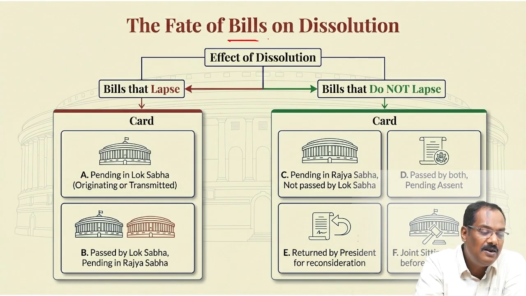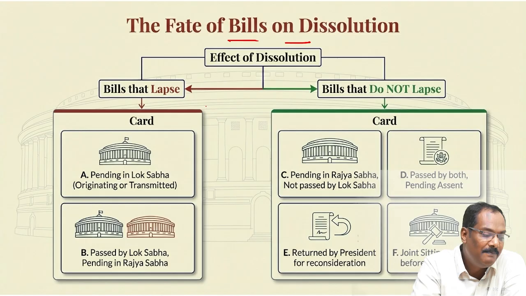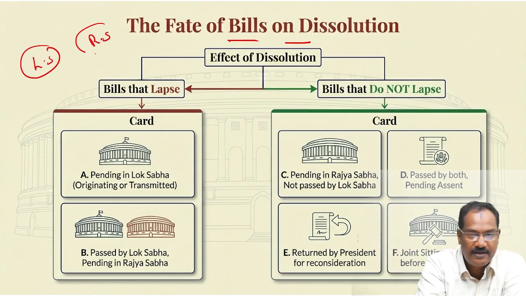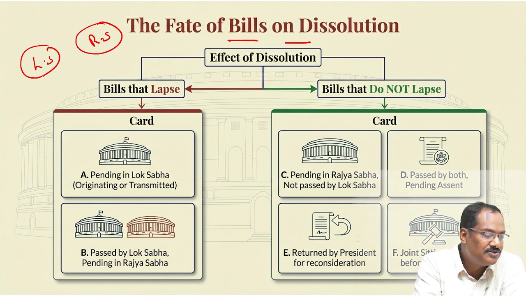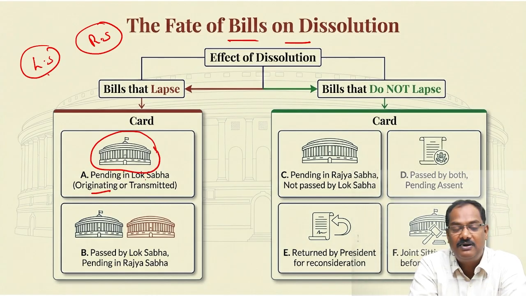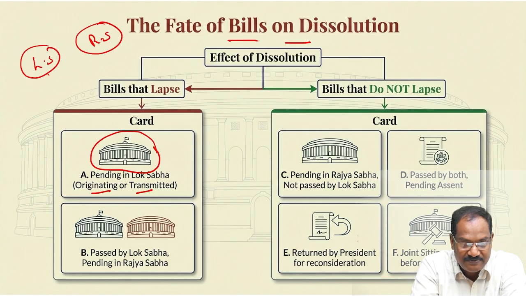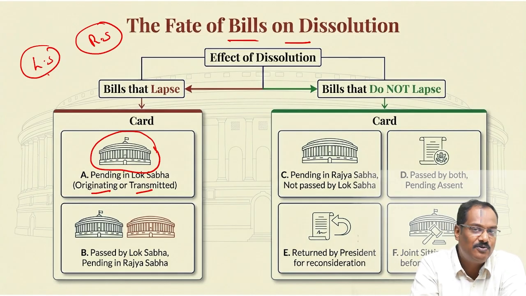Okay, so fate of a bill on dissolution. This is one frequently asked question. When a bill is introduced, it can be introduced in the Lok Sabha or in Rajya Sabha. Bill means a proposal which they want to make a law. Now, in what cases will the bill lapse? All pending bills in Lok Sabha, either originating from Lok Sabha or passed by Rajya Sabha and pending in Lok Sabha, both will lapse. That means we have to reintroduce them.